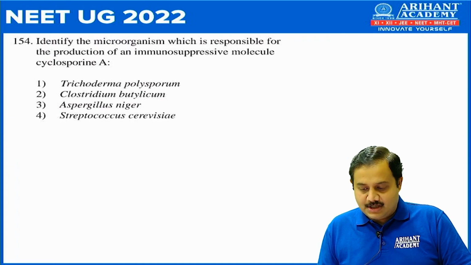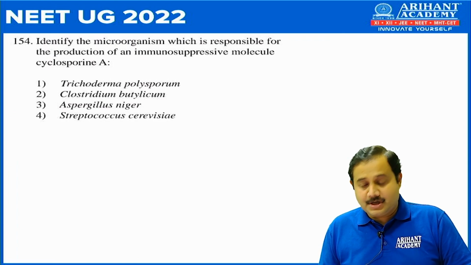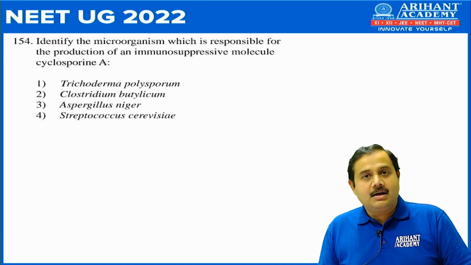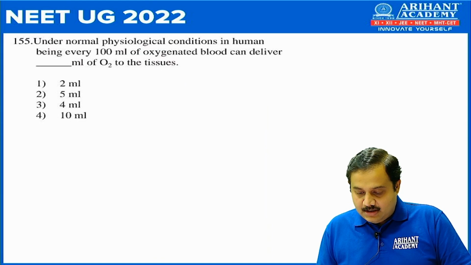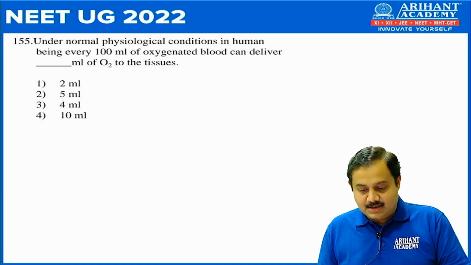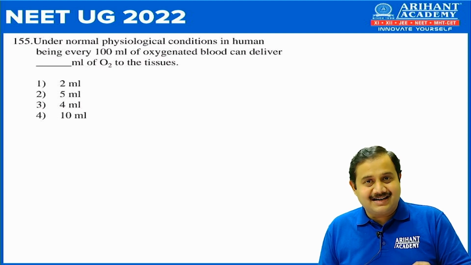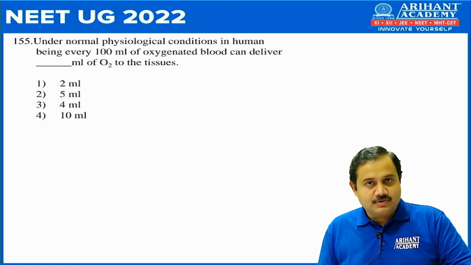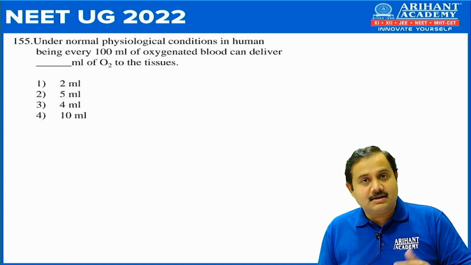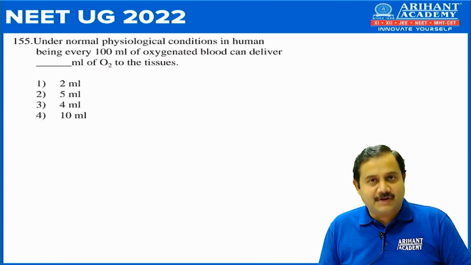Identify the microorganism which is responsible for production of immunosuppressive molecule cyclosporin A. So the correct answer is 1, which is Trichoderma polysporum.